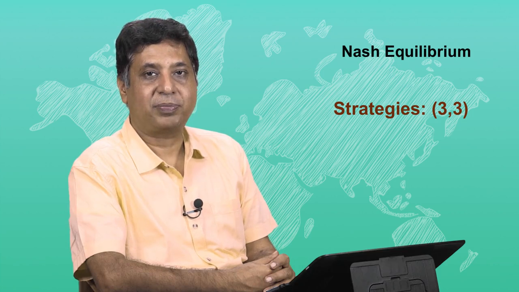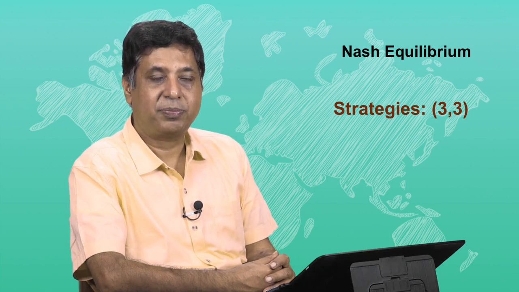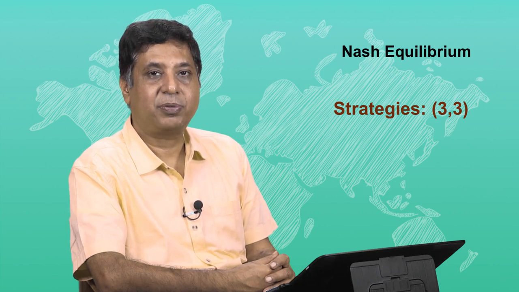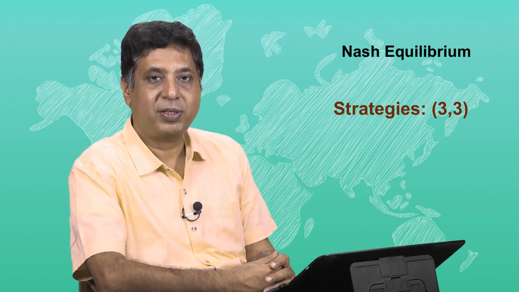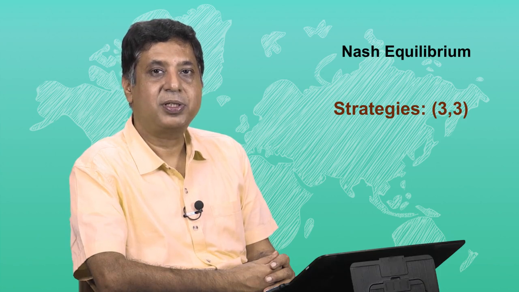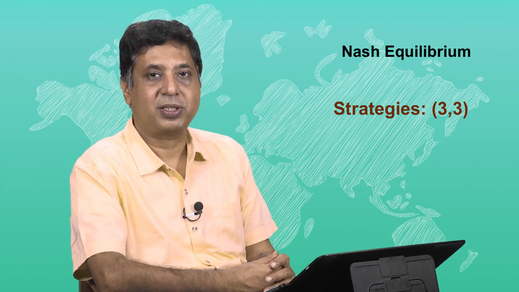Also, if Pradeep makes 3 puris, then we can show that Utkarsh would also make 3 puris. So, 3, 3 is a Nash equilibrium, because if the two people, Utkarsh and Pradeep, were to find themselves making 3 puris each, then they would like to stay with those strategies.